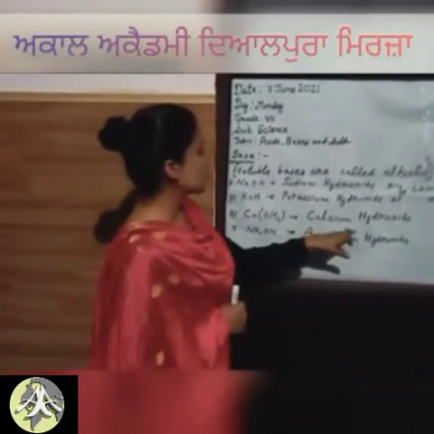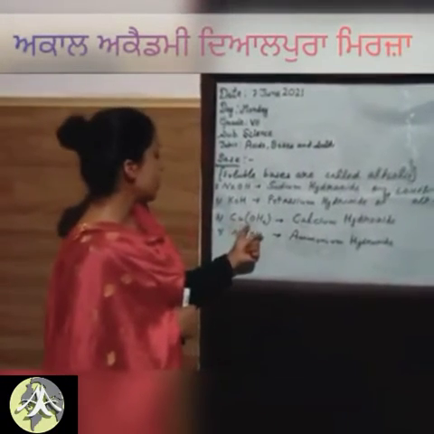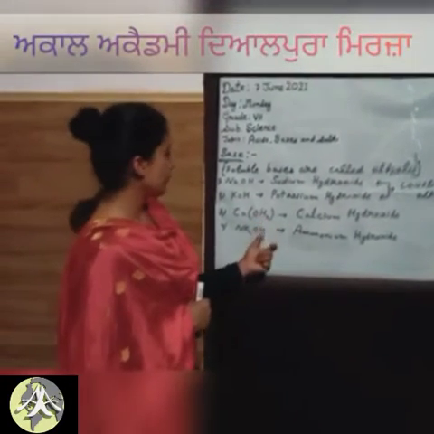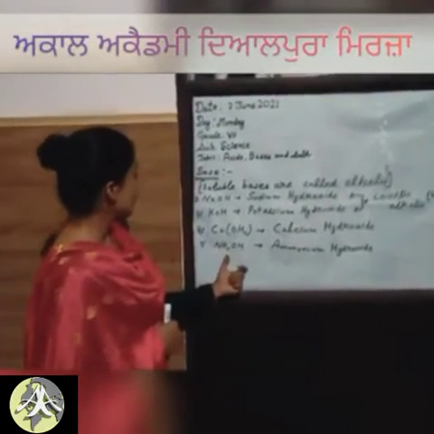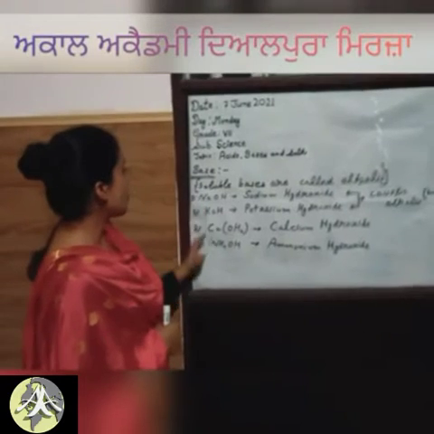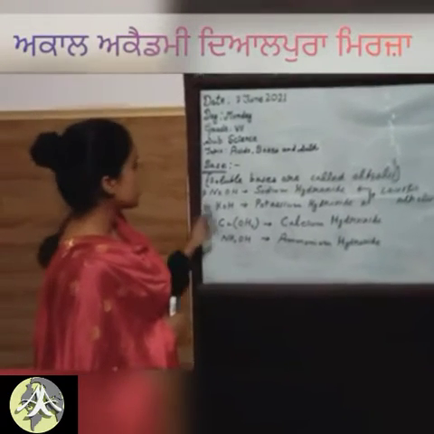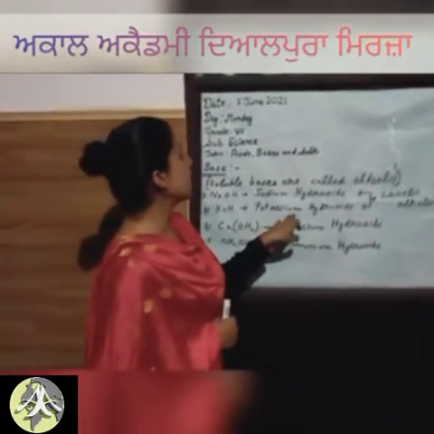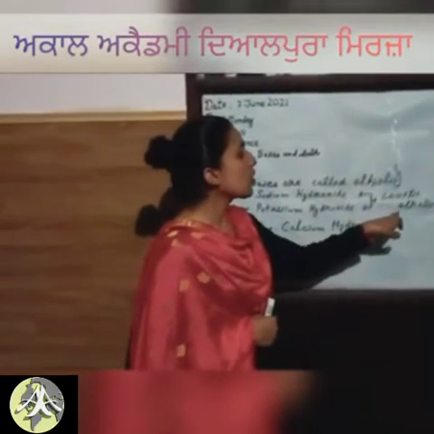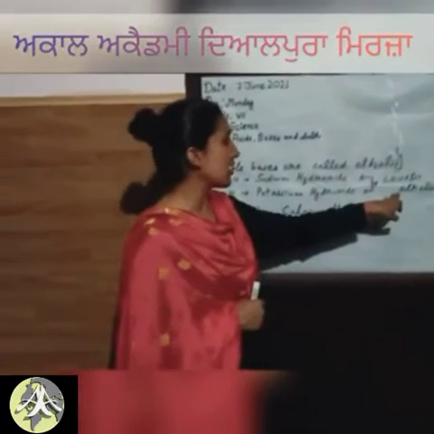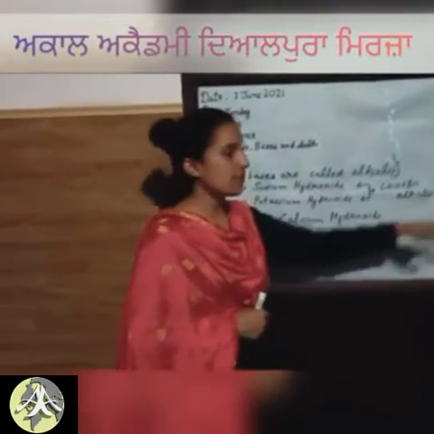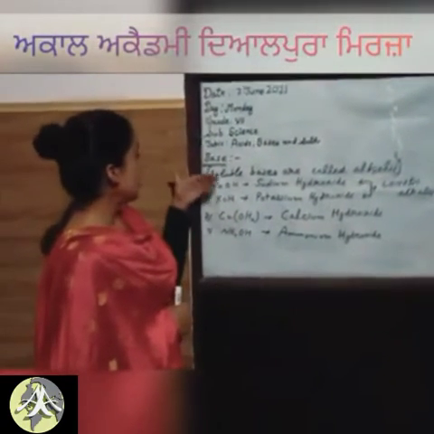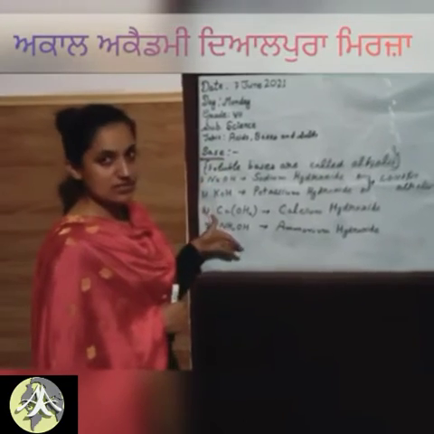Next one is calcium hydroxide, Ca(OH)2, and next one is ammonium hydroxide, NH4OH. These all are bases, and sodium hydroxide and potassium hydroxide are caustic alkalis because these are strong. They can also burn our skin. So these are the alkalis, or we can say bases.